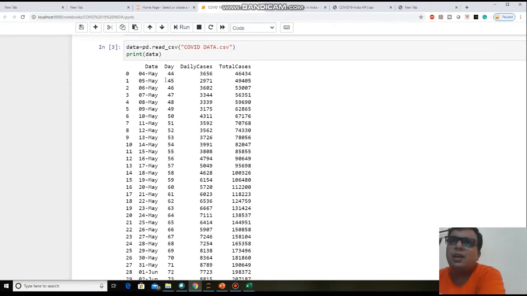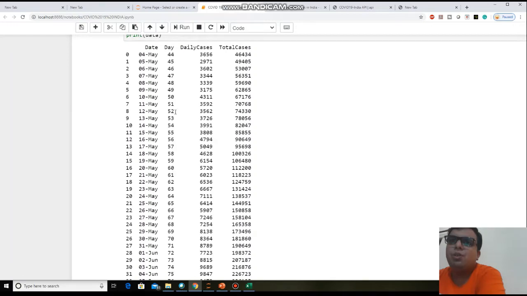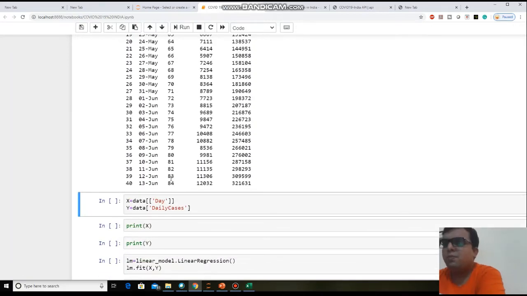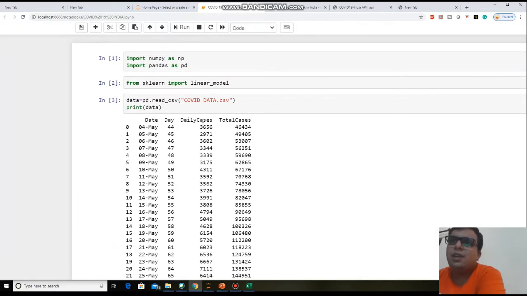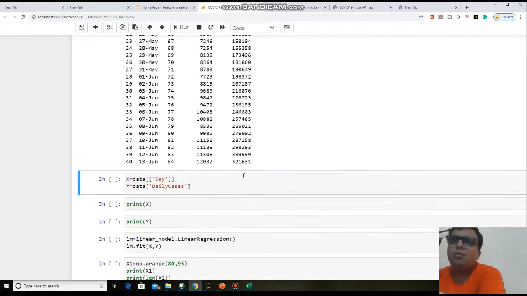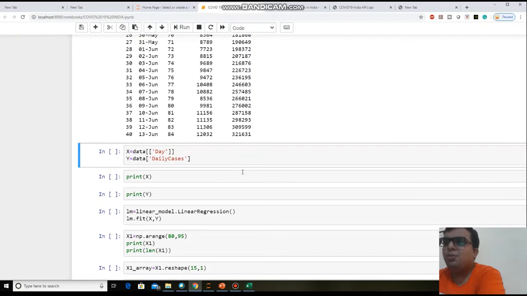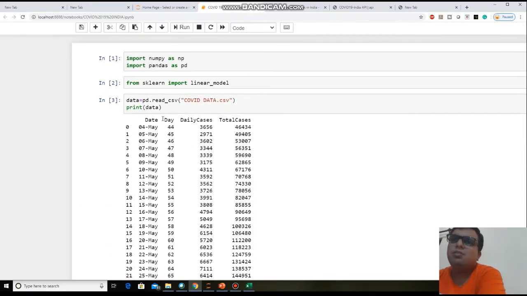See this data. We are taking data from day 44 to day 84. These are our daily cases and these are our total cases. Now what do we need to do? We need to divide our data into x and y. You know what x means: x means the independent values and y means the dependent values. In this data, the independent value is the date, or day, and the dependent is daily cases.